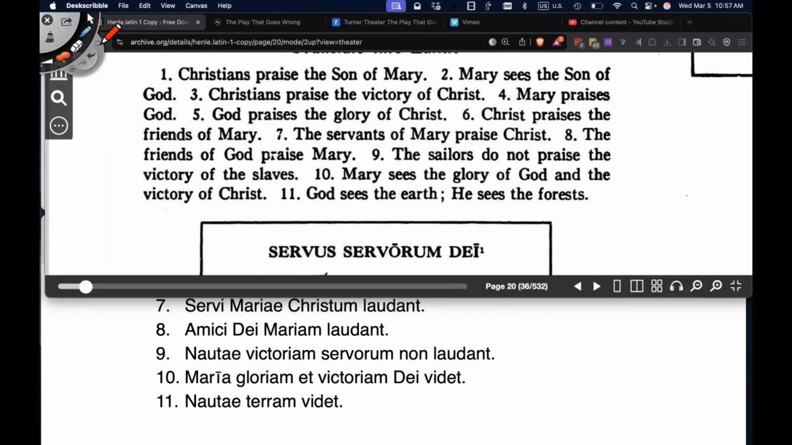Okay, Mr. Henle tricks us here. He gives us two sentences, but he disguises it as one. Number 11. God, subject of the sentence, what is he doing? He sees, verb. He sees what? He sees the earth, direct object, accusative case. The article, adjective, don't need that. He, subject of the sentence. He sees, verb. He sees what? He sees forests, direct object, accusative case. Article, adjective, don't need that.